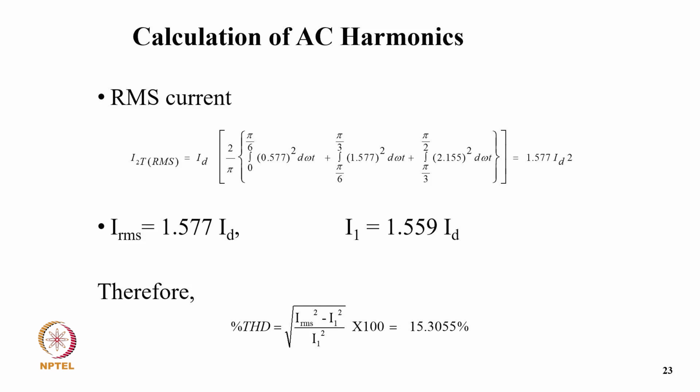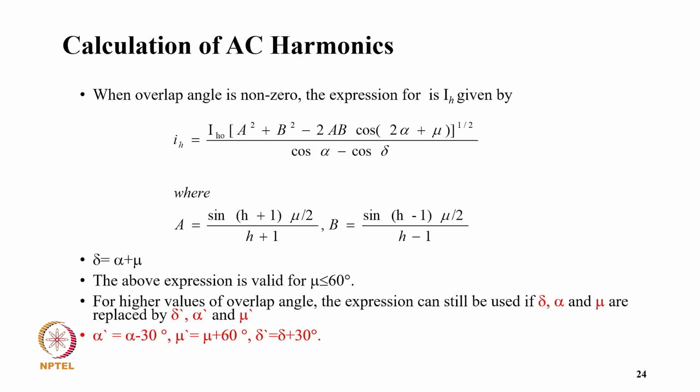So therefore THD is IRMS squared minus I1 squared, divided by I1 squared. So that comes to 15.3055% in a 12 pulse converter.